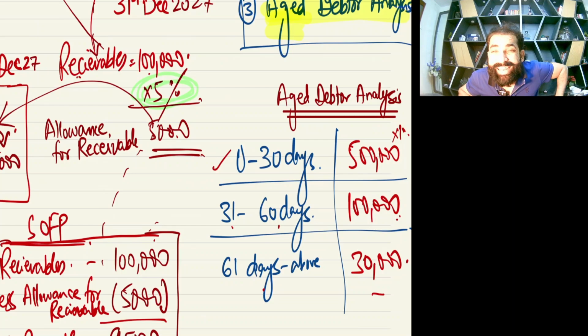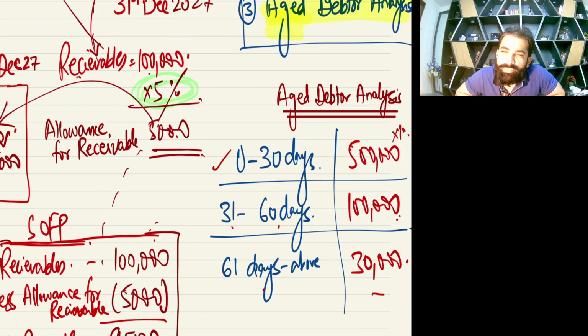We are not worried about the first category too much, but the second category is a little dangerous. Why? These are people who are delaying, more than 30 days and less than 60 days. There are some people who haven't paid us for 40, 45 or 50 days, so they are a little bit riskier than the above category. Then the last category, they are bad people. They have not been paying for more than 2 months. More than 2 months means there are people who haven't paid us for 5 months, 6 months, 1 year. So this is the worst category.